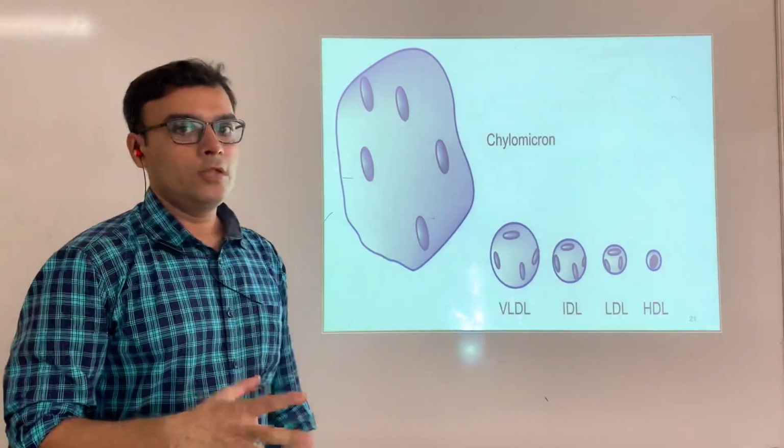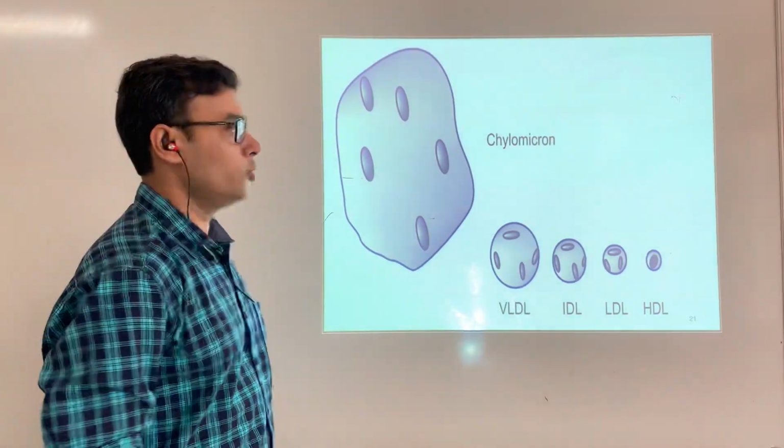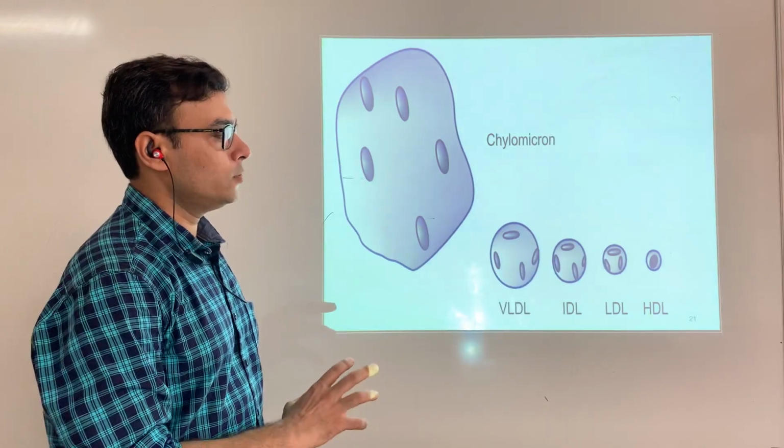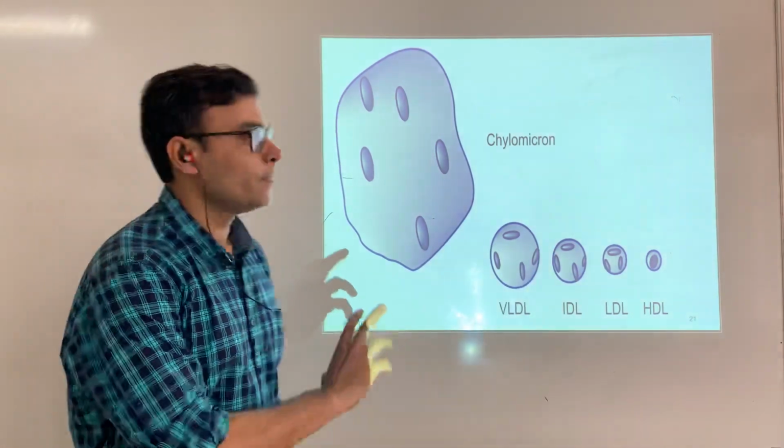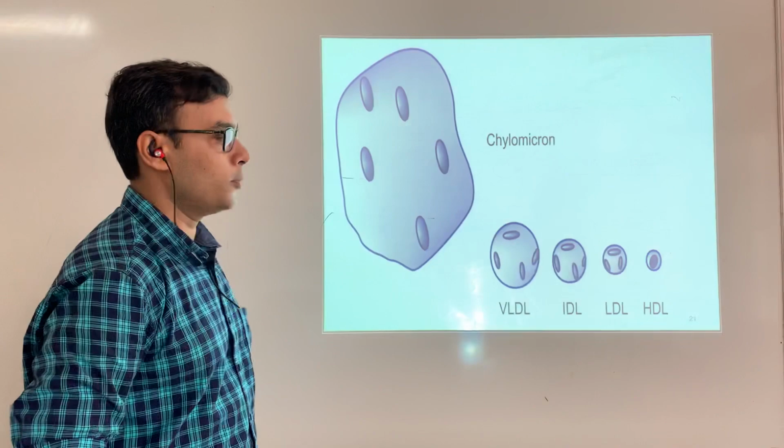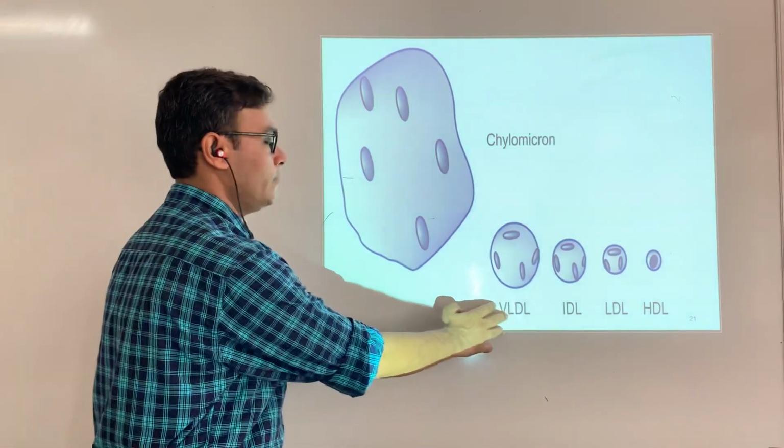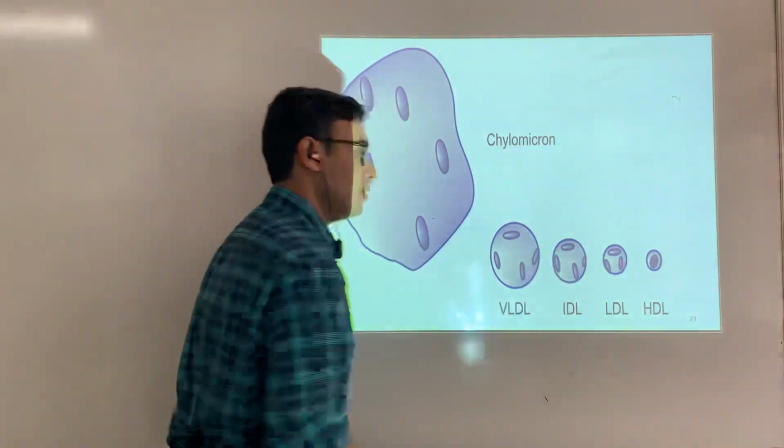This is just the basics of all the lipoproteins. Here you can see what we discussed in the last slide. There are 5 types of lipoproteins: chylomicron, VLDL, IDL, LDL, HDL.